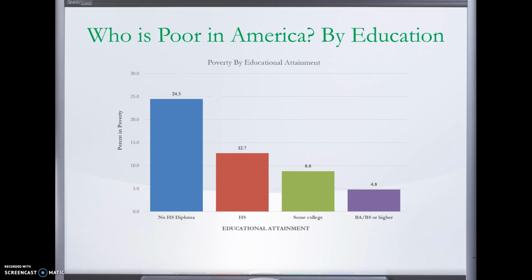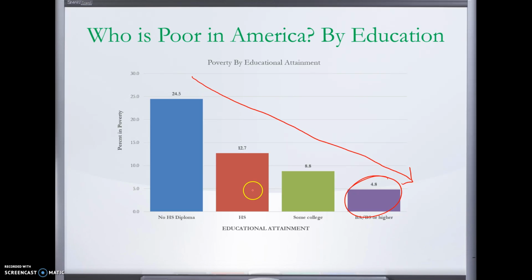Of course, we want to look by education. I think this is the clearest graph you could possibly see. Poverty rates go down as education goes up, right? And look how nice and neat and clean that comparison is. Individuals who don't have a high school diploma in this country have almost a 25% poverty rate.